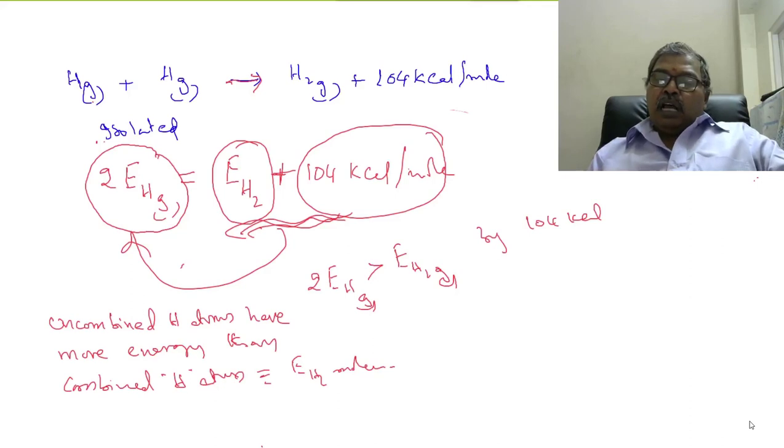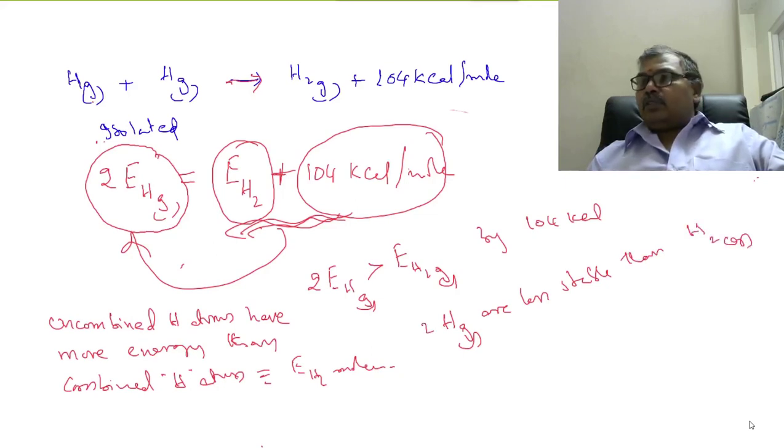Therefore, isolated hydrogen atoms are less stable than combined hydrogen atoms. So to get stability, hydrogen atoms combine to give a hydrogen molecule.